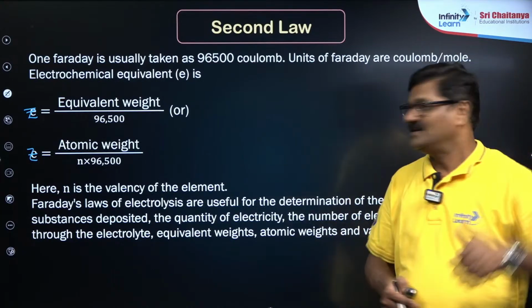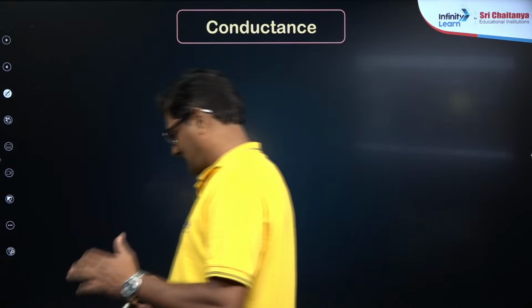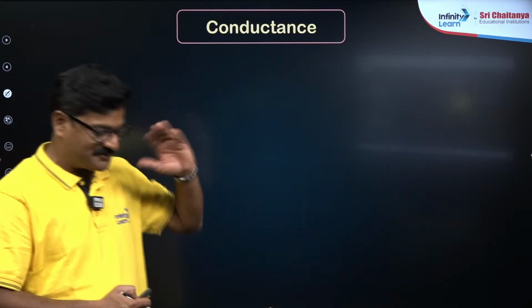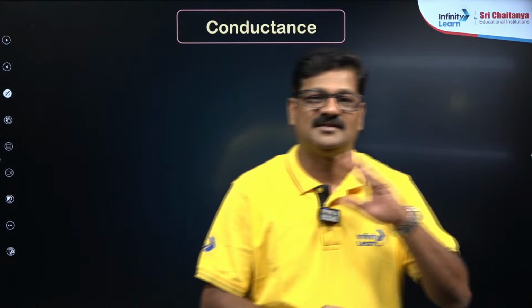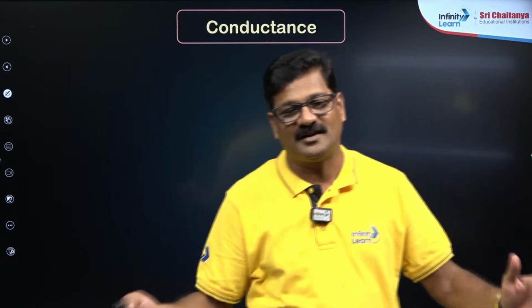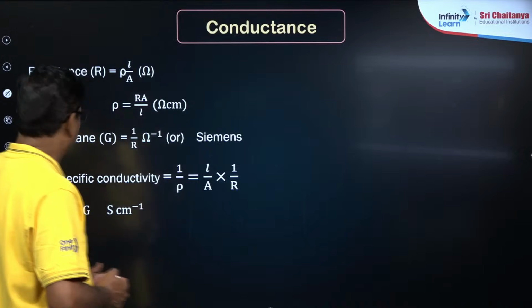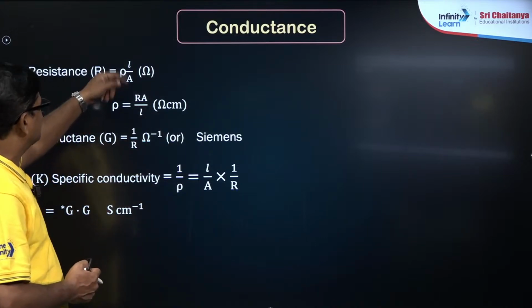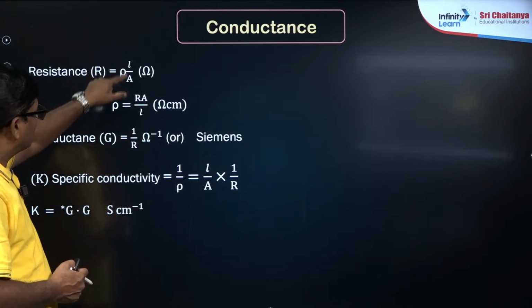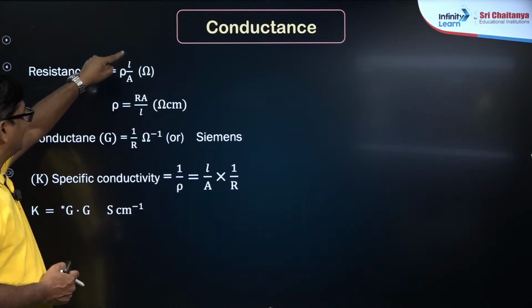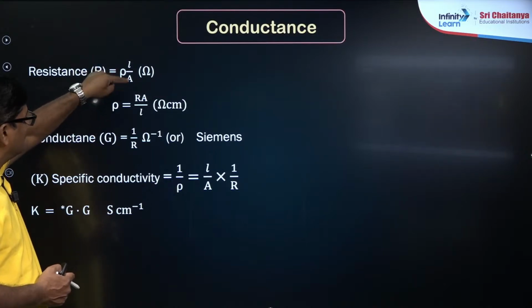Yes, fine, nice. And conductance. A conductor is a substance which allows the passage of electricity through it. You have a metallic conductor and you have an electrolytic conductor. Talking about the electrolytic conductor, resistance is equal to rho L by A. This rho is called specific resistivity, L is the length and A is the area.